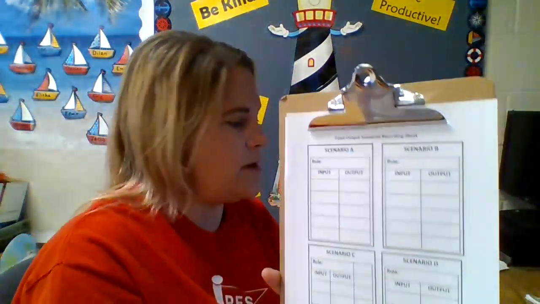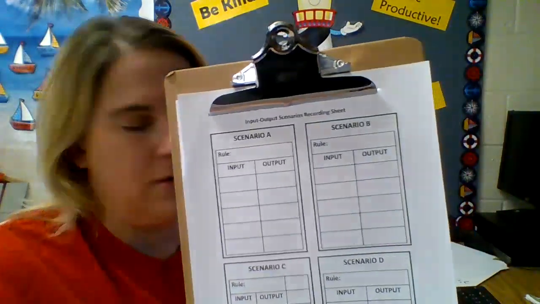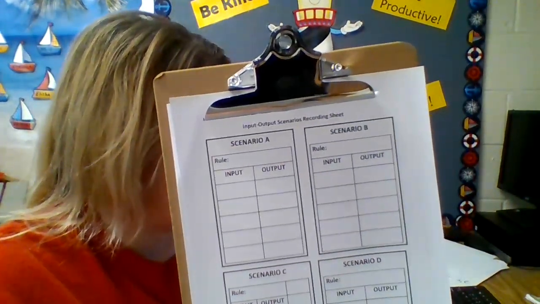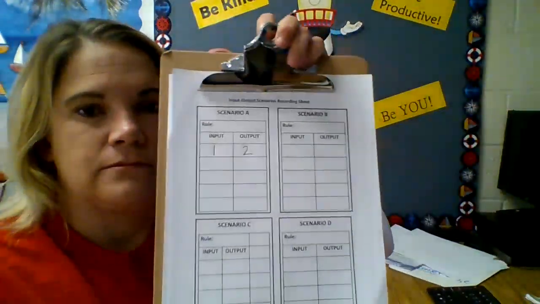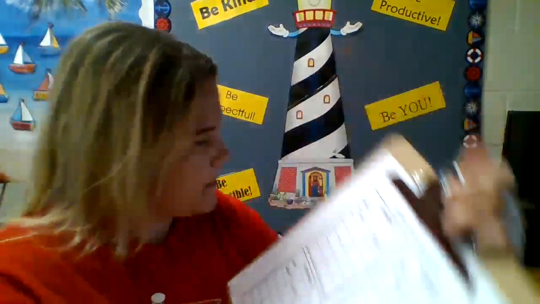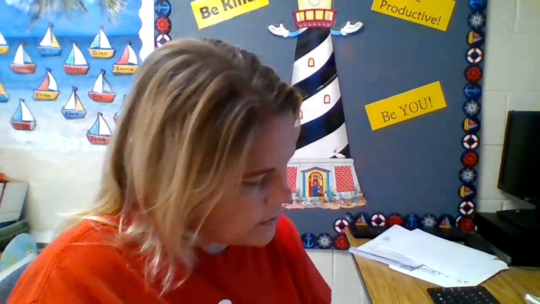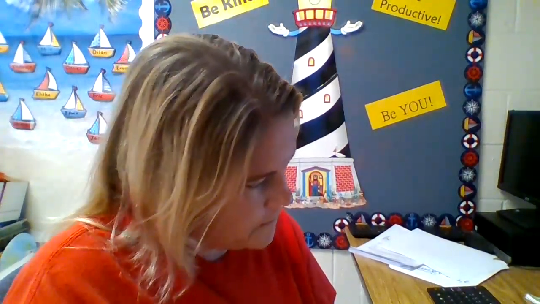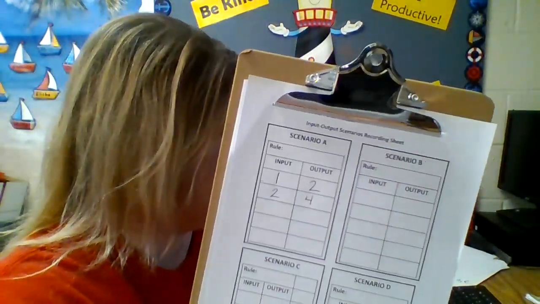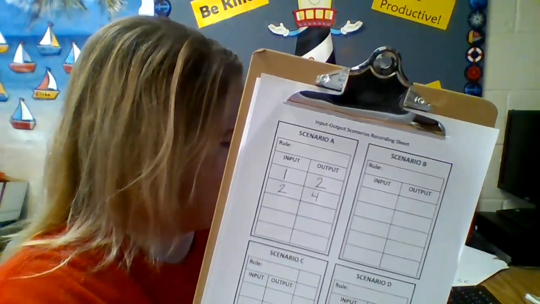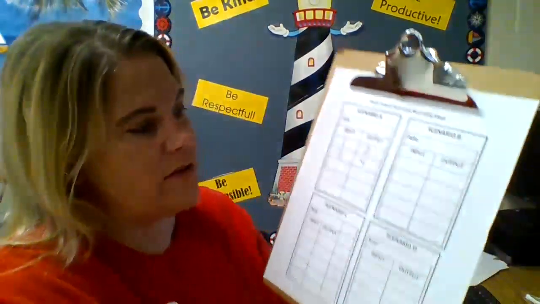So scenario A says 1 bicycle has 2 wheels. So you input 1 bicycle, and it has 2 wheels. 2 bicycles have 4 wheels. Continue the pattern on the table. Name the rule. How many wheels would there be on 7 bicycles?